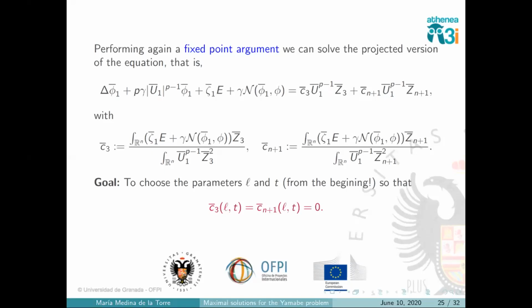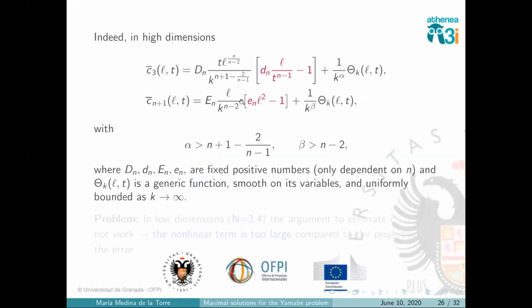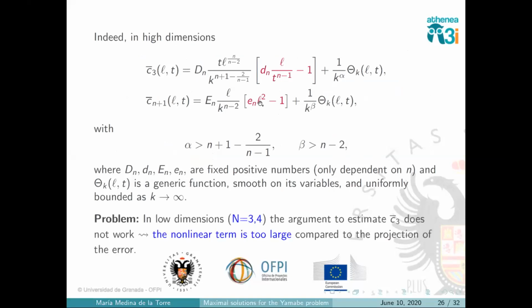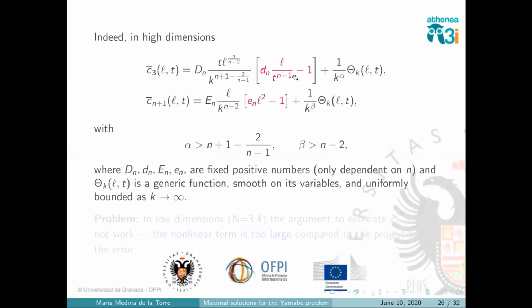And indeed, if one does this, this is precisely what one gets in high dimensions, which is perfect, because these are numbers, the n, en, we don't care. This means that we can choose L and T in such a way that at main order these cancel out, which is what I want. I want to make this 0.